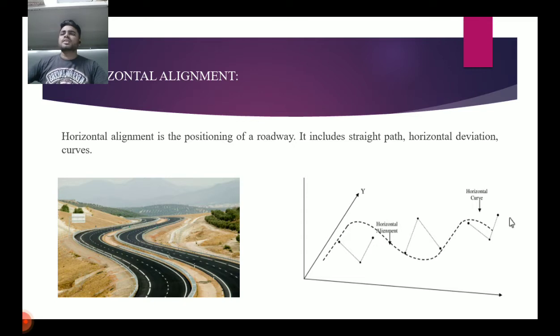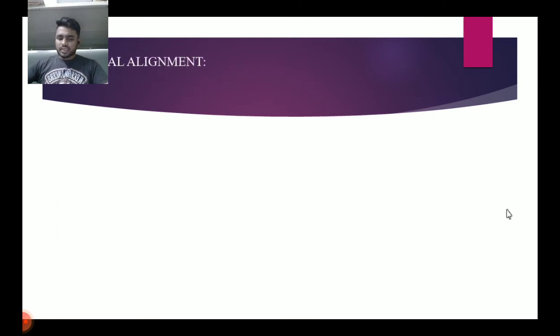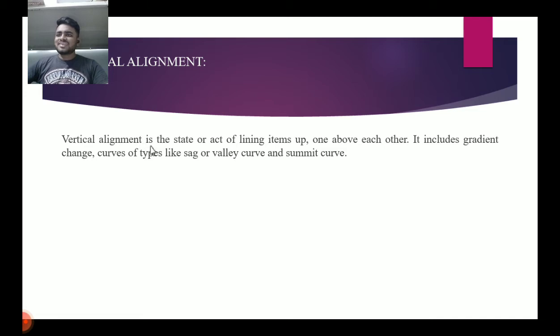Then move on to the next concept, that is vertical alignment. The definition of vertical alignment is the state or act of lining items up one above each other. It includes gradient change, and curves of types like sag or valley curve and summit curve.